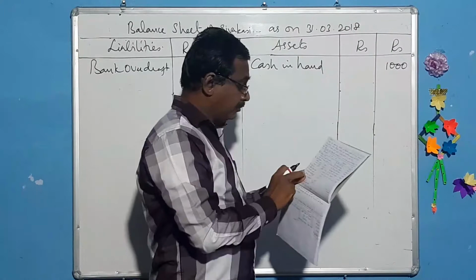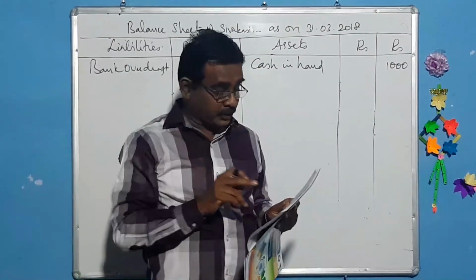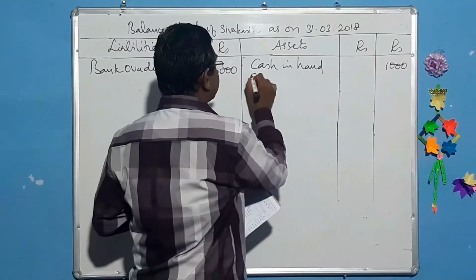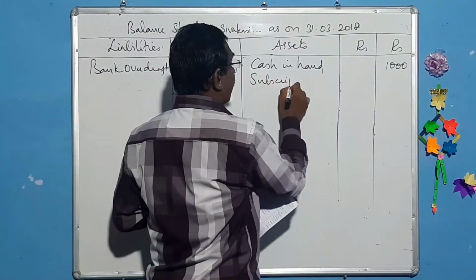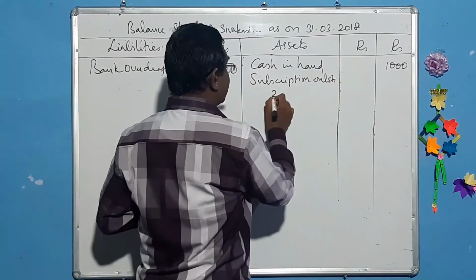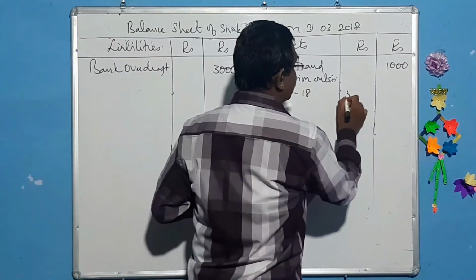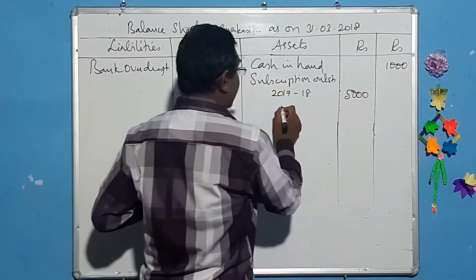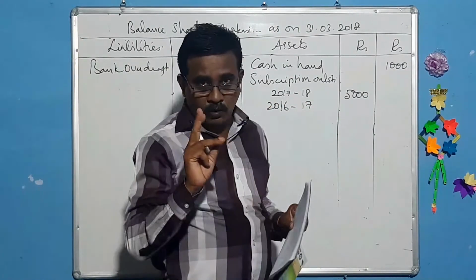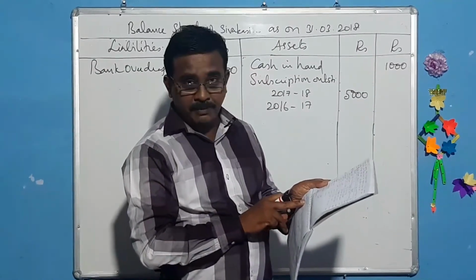And let us come to the subscription. Here at the beginning I told you outstanding is 5,000. Subscription outstanding. See, for 2017-18, 5,000 is outstanding, but for 16-17 there is still a subscription of 1,000 outstanding. It is given in the additional information in the third point.